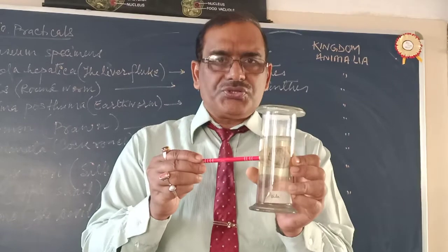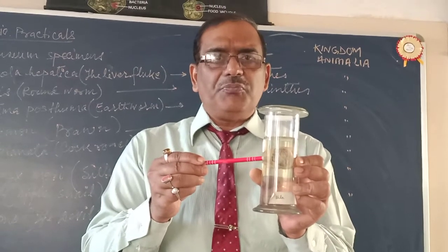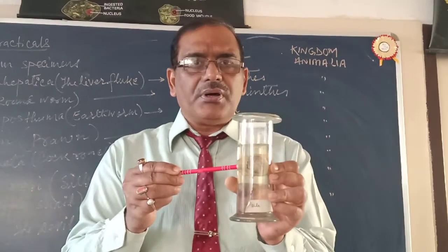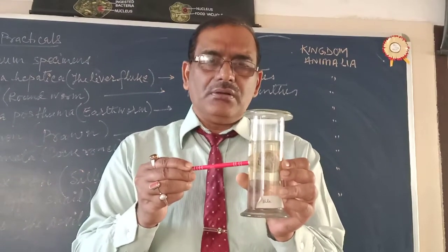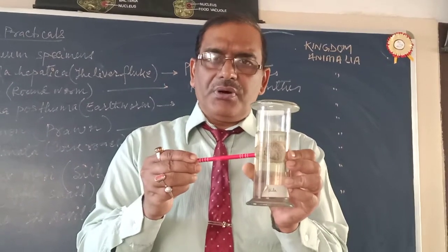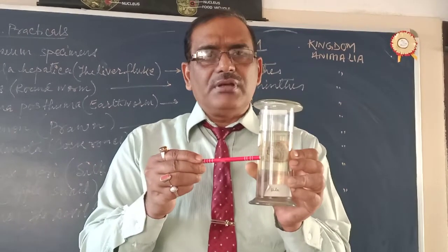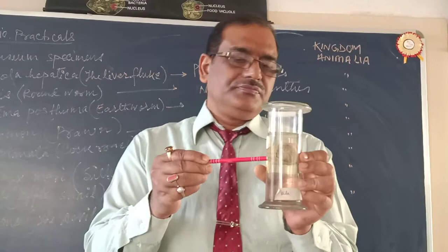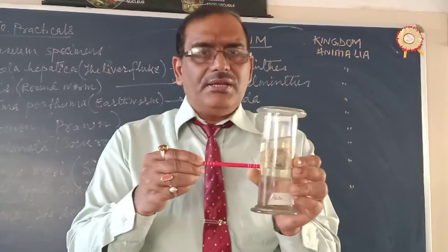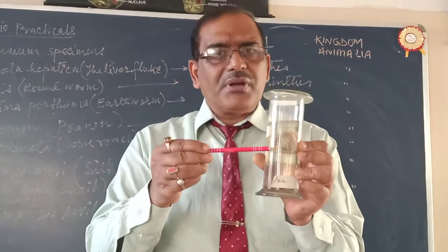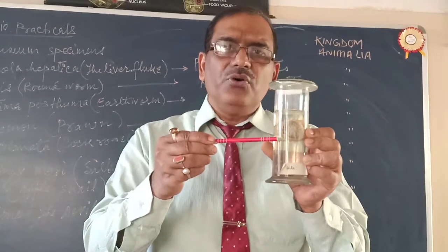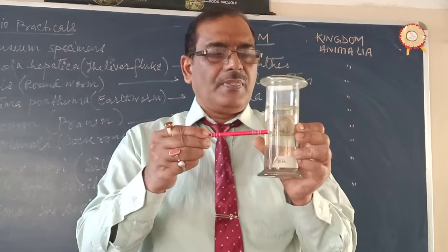Blood is generally bluish due to the presence of a compound of copper in the blood. So blood is bluish, not red. What is the pigment called? Hemocyanin. The copper containing pigment which makes the blood bluish in color is called hemocyanin.